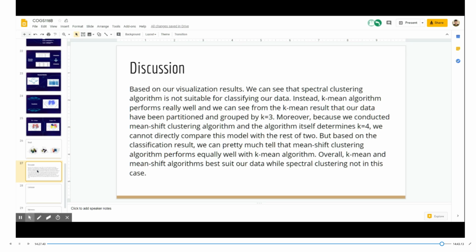But based on the classification result, we can pretty much tell that the mean shift clustering algorithm performs equally well with the k-means algorithm. Overall, k-means and mean shift algorithms best suit our data, while spectral clustering does not in this case.